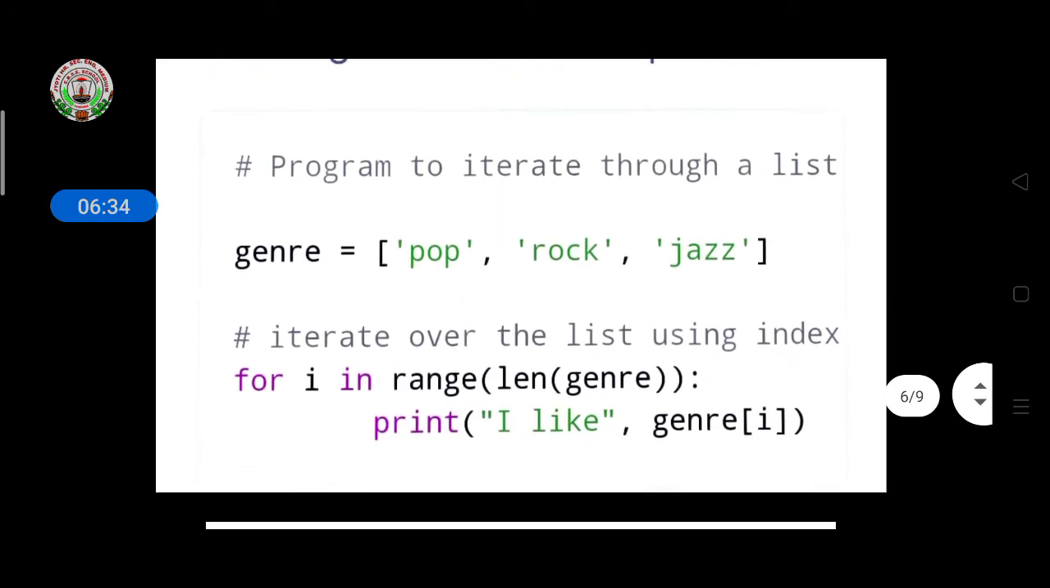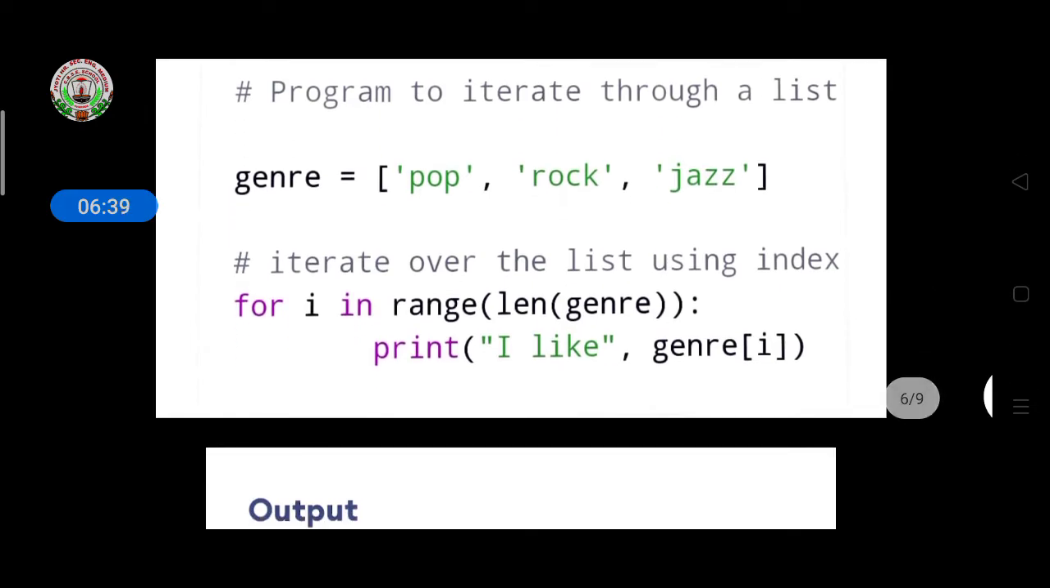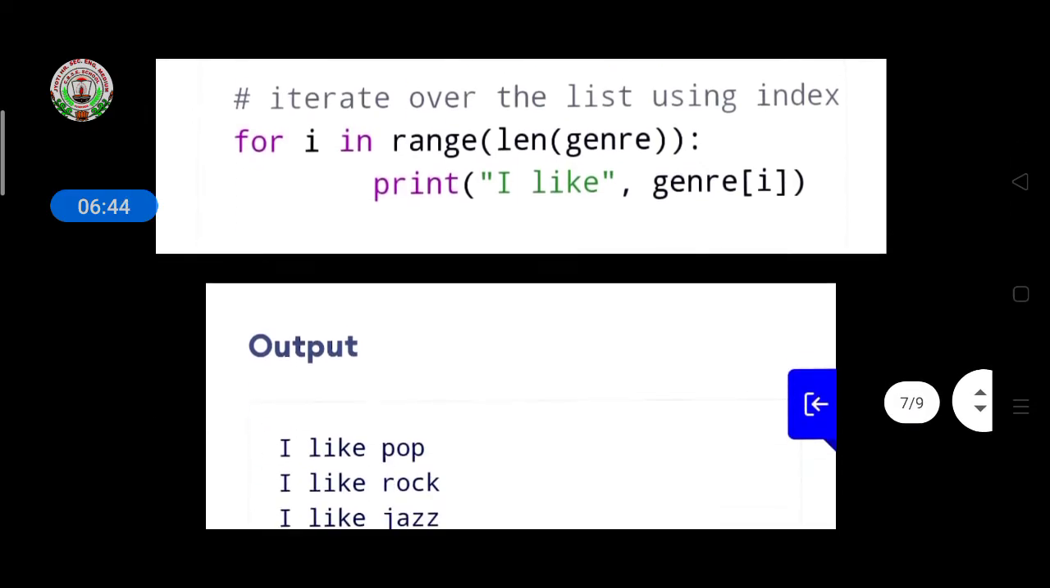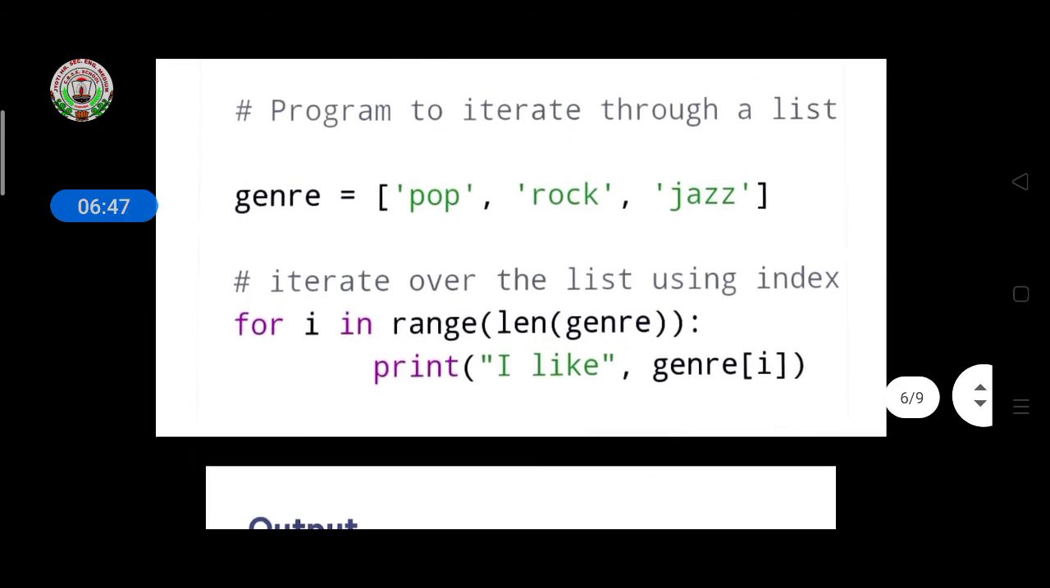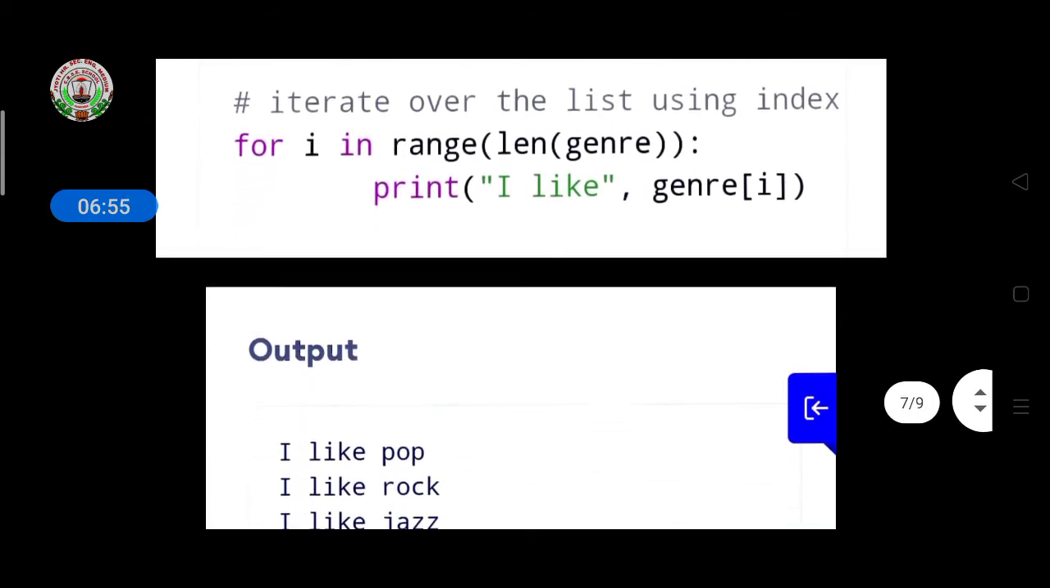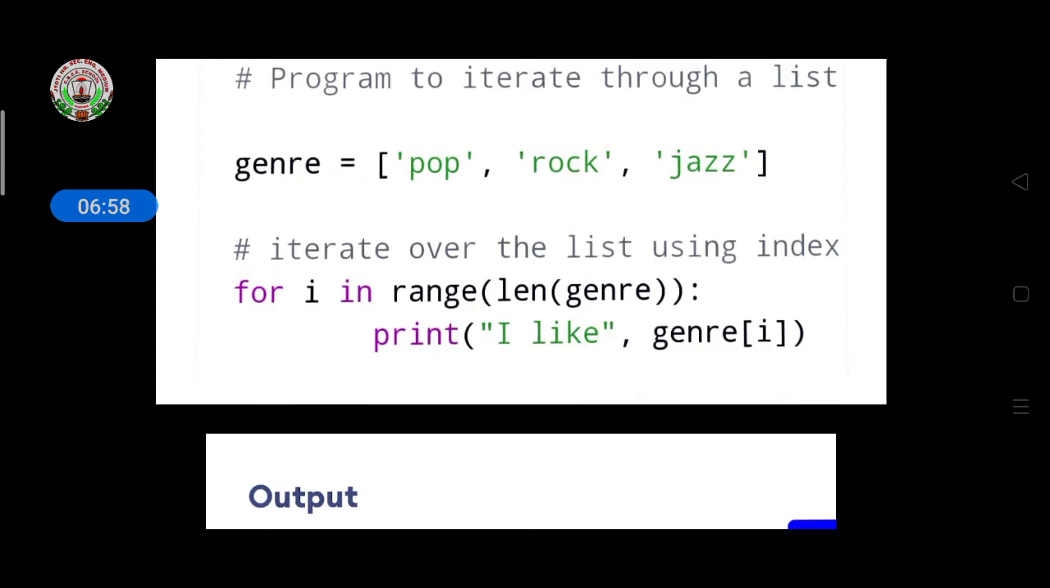A program with the list pop, rock and jazz is given here. Then for i in range(len(genre)), print 'I like' genre[i]. All three items are given: pop, rock and jazz. If you want to print, it will add 'I like' to all the items, and with the help of len it will execute one by one and show the three items.